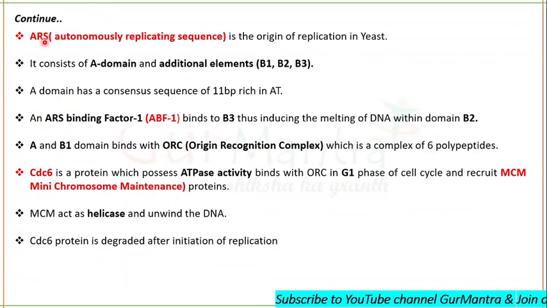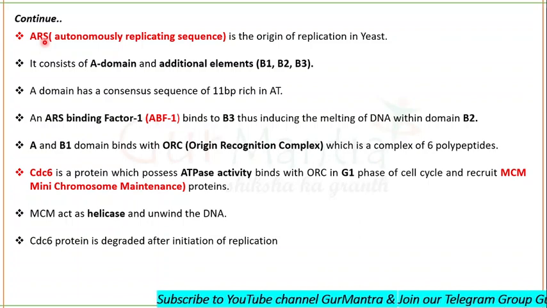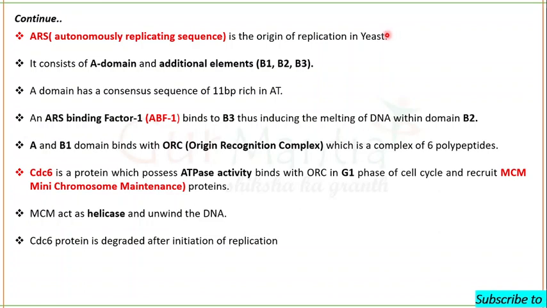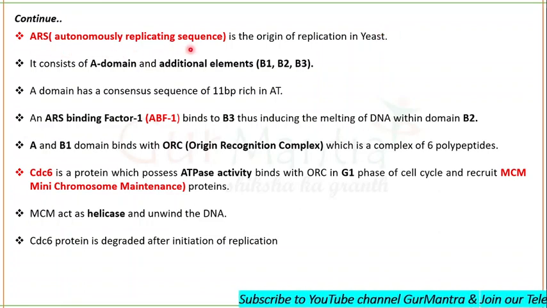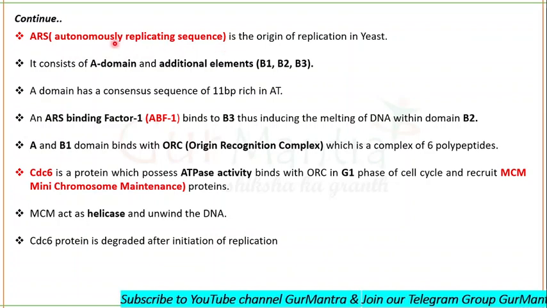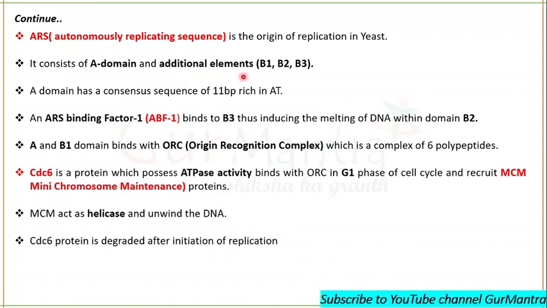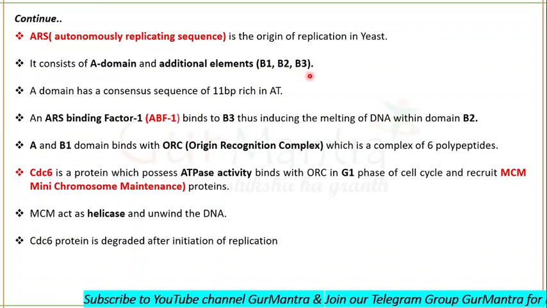OriC is the origin of replication in case of prokaryotes. But here in yeast, which is a fungus which belongs to Ascomycetes, the origin of replication is the autonomously replicating sequence. Okay. So this sequence has an A domain and additional elements or additional domains, which are B1, B2 and B3.